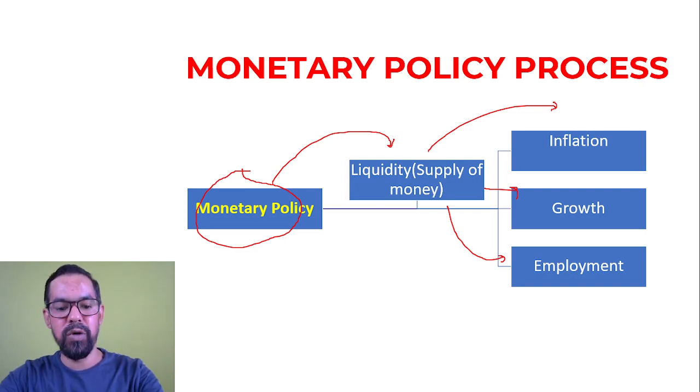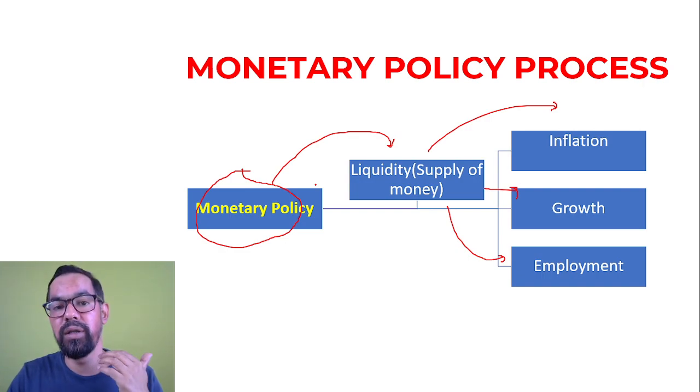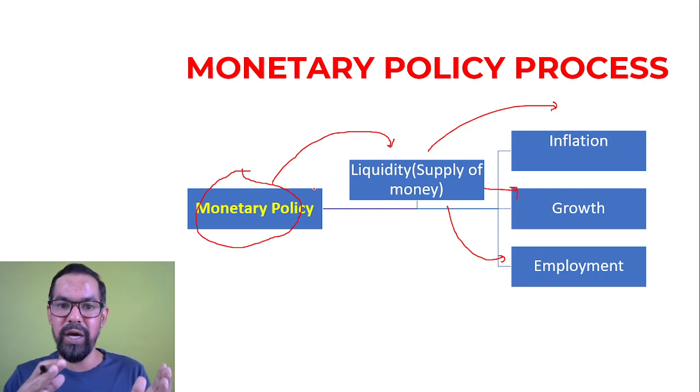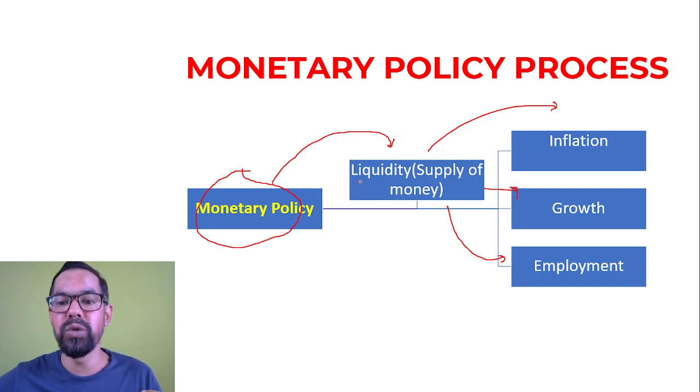So monetary policy is the process through which the RBI, or the central bank, manages liquidity in the market, and they try to achieve a particular goal. They can manage the proper balance between growth and inflation level. I hope you remember our last video: the suitable range of inflation as per RBI or the Monetary Policy Committee is 2 to 6%, or 4% plus or minus 2. This level is managed by RBI through monetary policy.